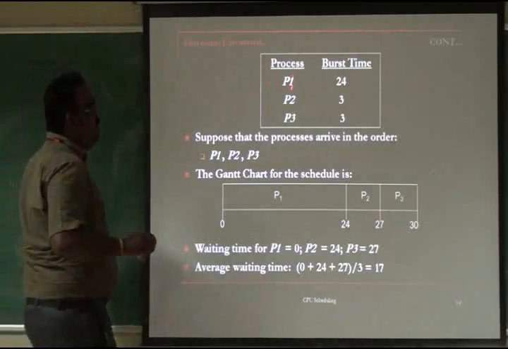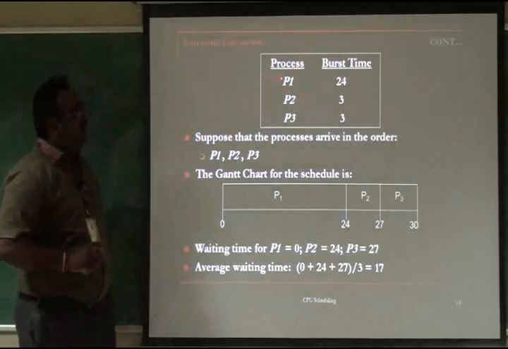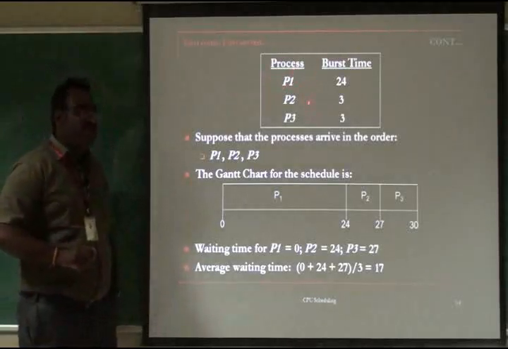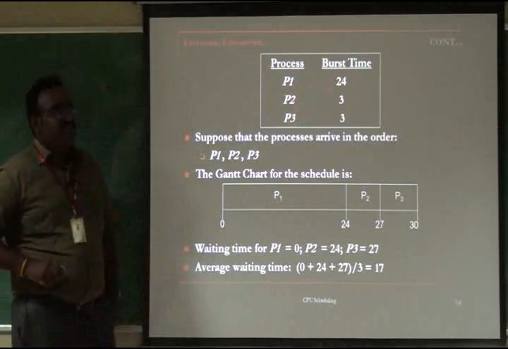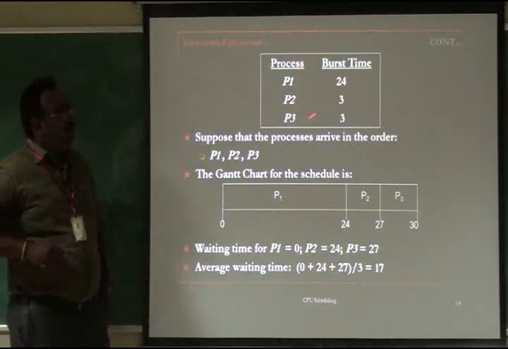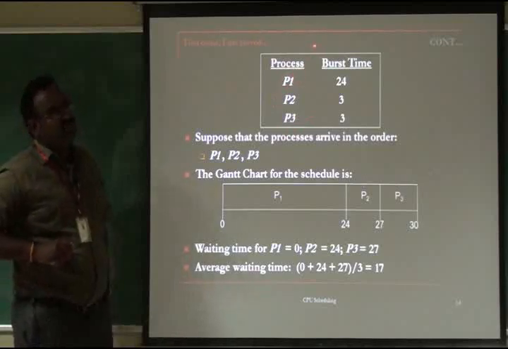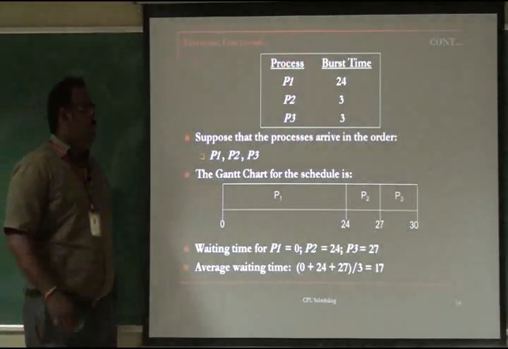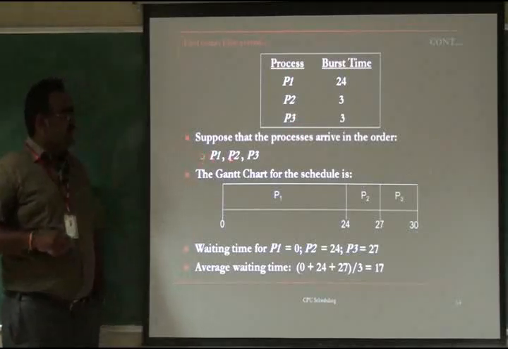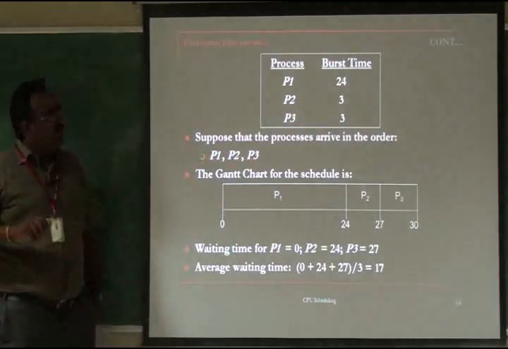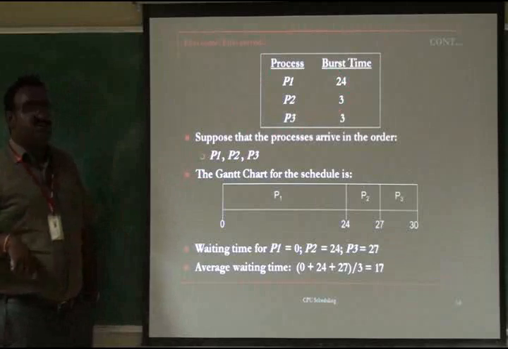Now this is the order in which they have come to the ready queue. The order, in the sense, P1 is first coming to the ready queue, then P2, then P3. So first come first serve: the process that comes first, the scheduler schedules that process. That is the algorithm we call first come first serve. So the order, what is that? That is P1, P2, P3 in the order of first come first serve.